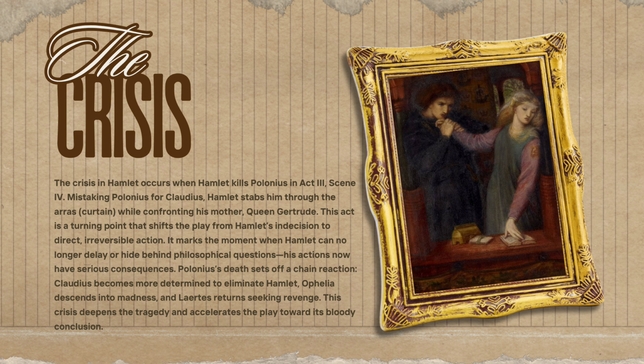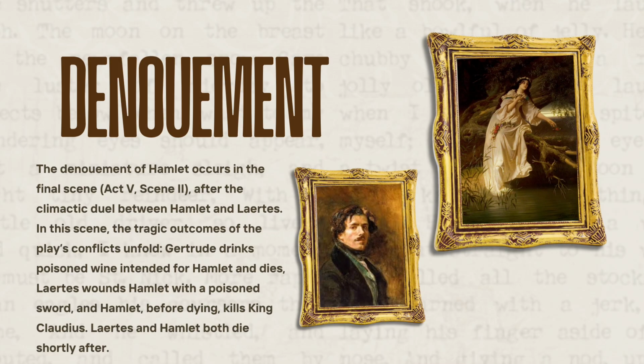Polonius' death sets off a chain reaction. Claudius, determined to eliminate Hamlet, intensifies his efforts. Ophelia descends into madness, and Laertes seeks revenge for his father's death. This crisis deepens the tragedy and accelerates the play towards its bloody conclusion. The killing of Polonius irrevocably shatters the fragile peace and sets in motion the events leading to the play's devastating climax.